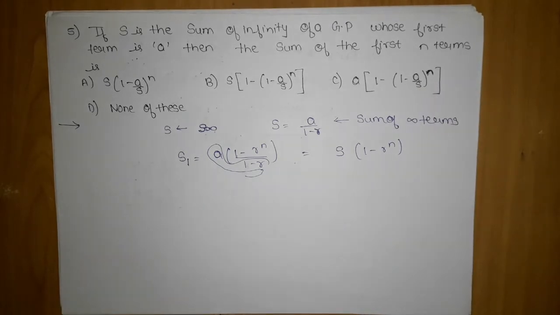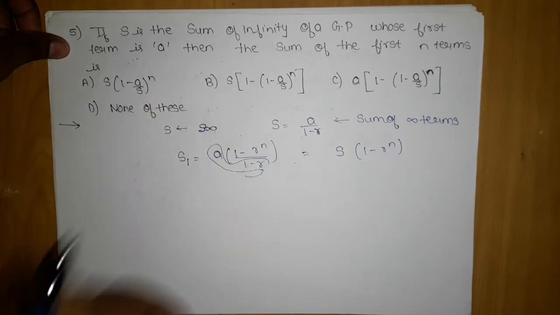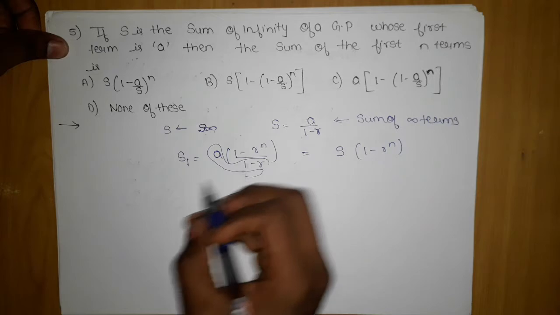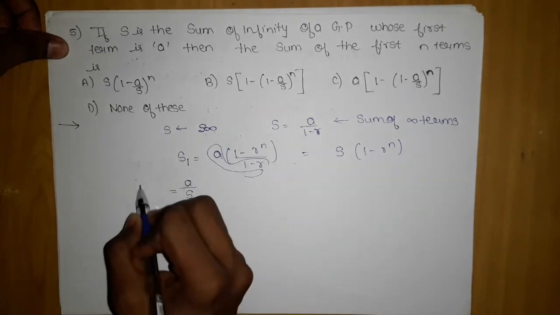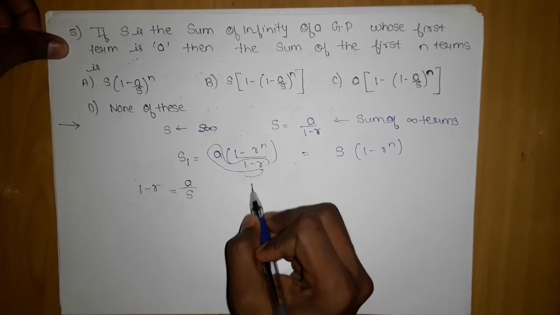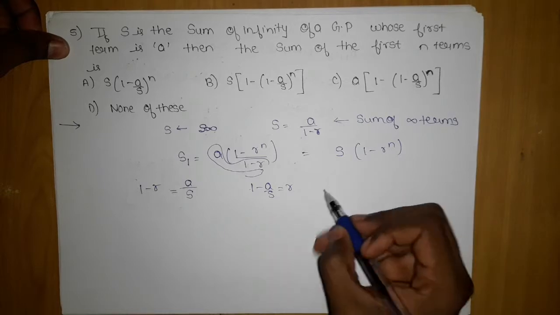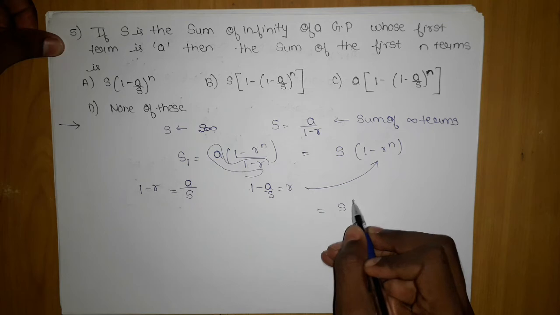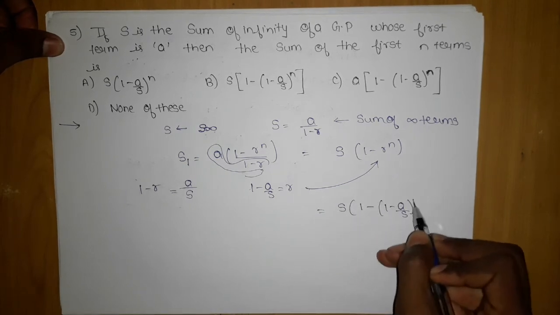But here something else is there. So one thing is sure, that this option is rejected and this option is rejected. Now we have to focus on these two options. How can we substitute this r? So we will multiply here, S = a by 1 minus r. So r will be 1 minus a by S. We will substitute the r here, which will give me S is equal to 1 minus a by S to the power n.